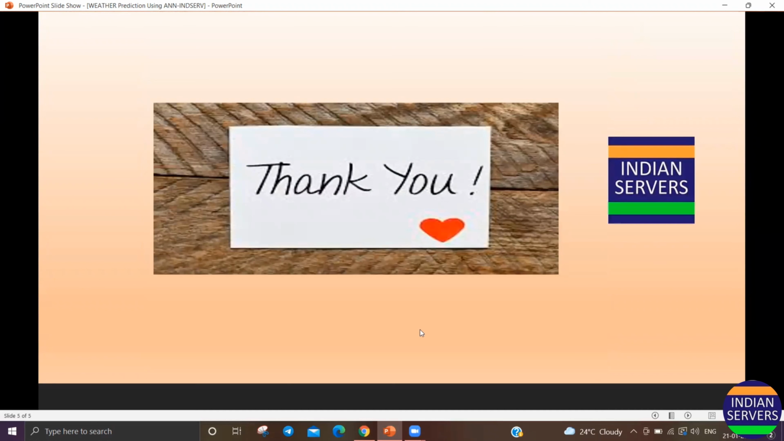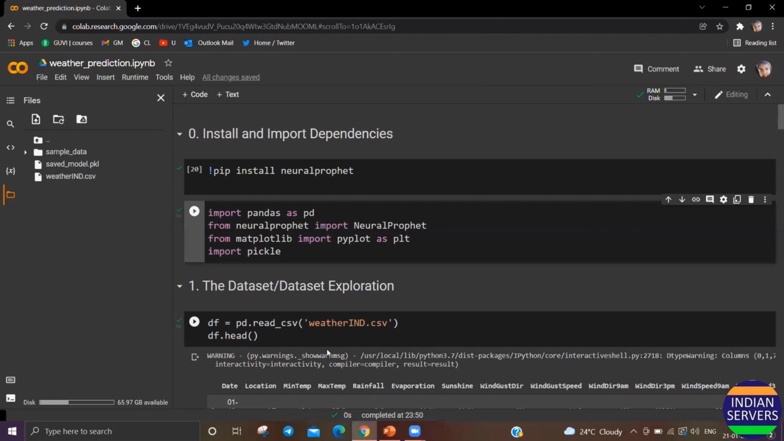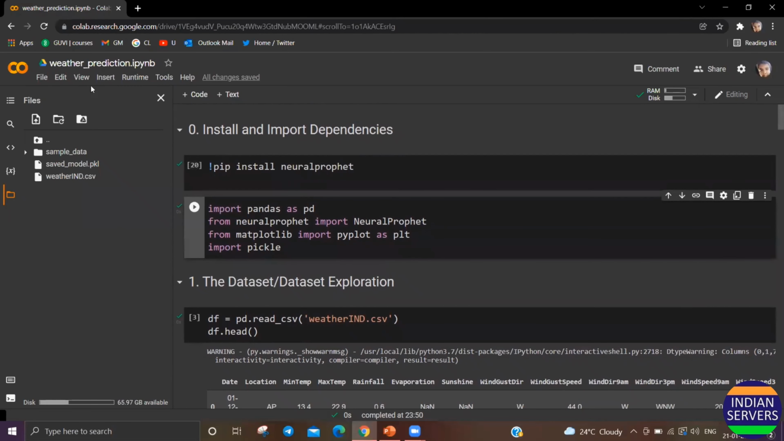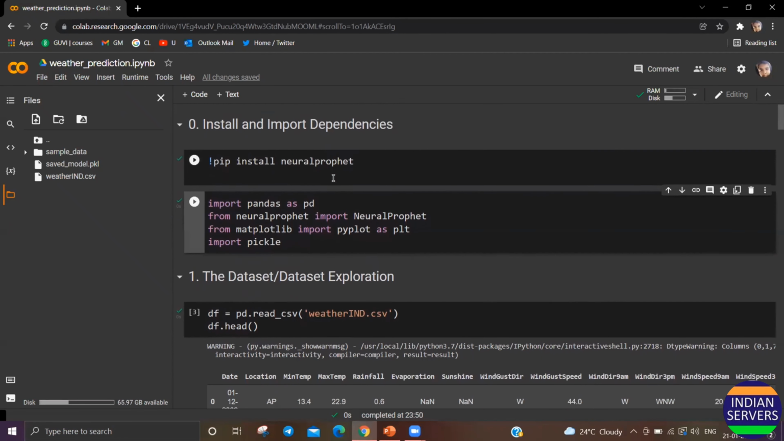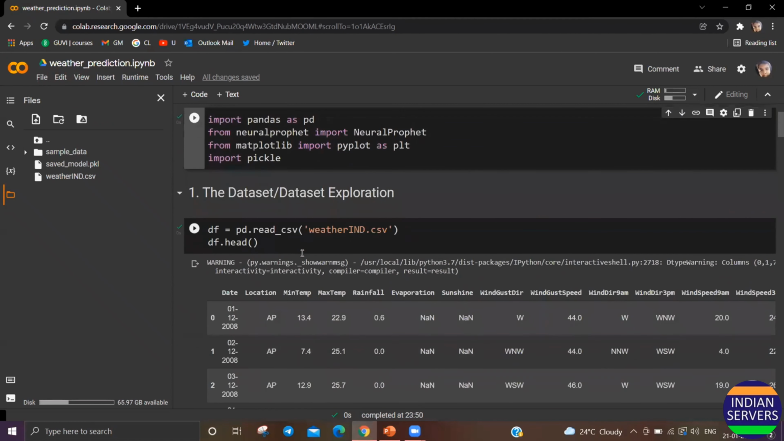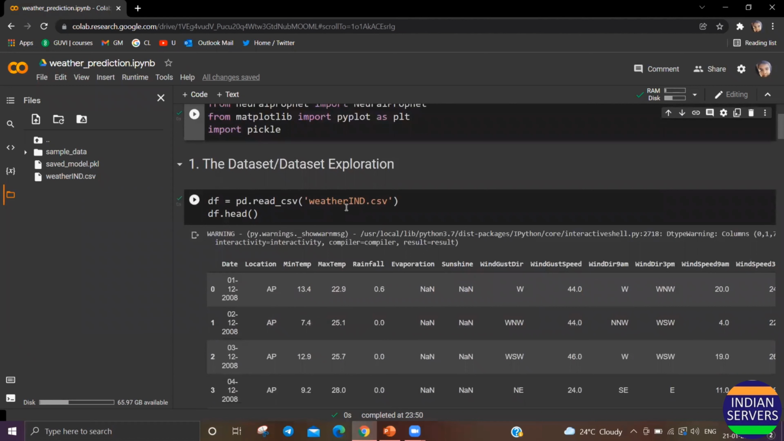So then let's get back to the code. Here is my weather prediction project. Firstly, I install all the dependencies: pip install neuralprophet, which I'm using in my project, and I imported all my libraries. I trained on a dataset named weather India.csv.